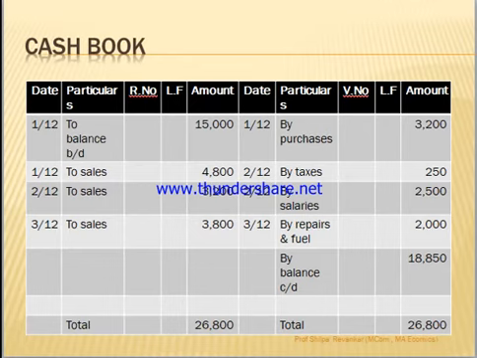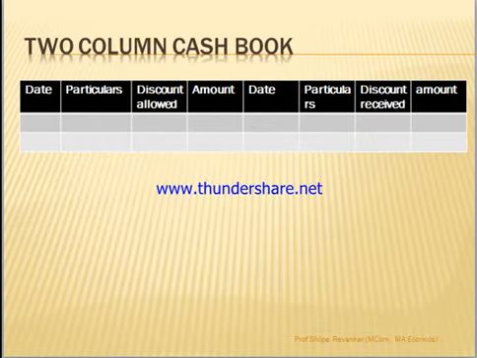So this 15,000 plus 4,800 plus 3,200 plus 3,800 sums up together to become 26,800. That same total we write here, and we total all these remaining credit items, that is 3,200, 4,250, 2,500, 2,000, 2,000. You add this and subtract it from 26,800, and you get the balance 18,850. It is similar to your ledger account. The same type of method is used in the subsidiary book. So this is a one column cash book.